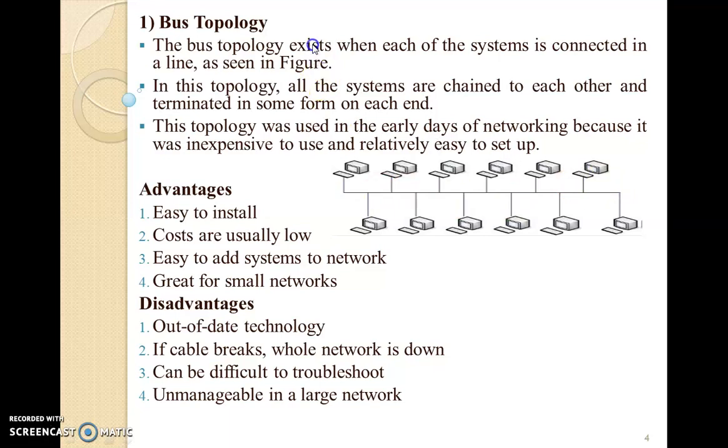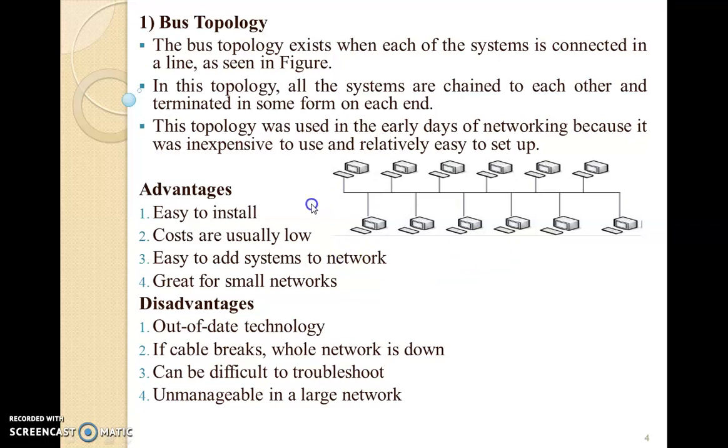In a bus topology, the start is a different system and the end is a different system, and all those systems are connected one after another in a serial manner. Now this kind of topology is outdated and very rarely used in today's computer networks. It was used in the past because it was very inexpensive and had different advantages.